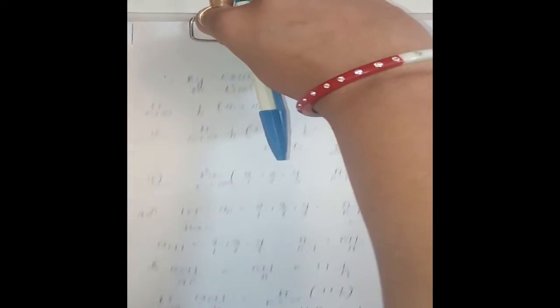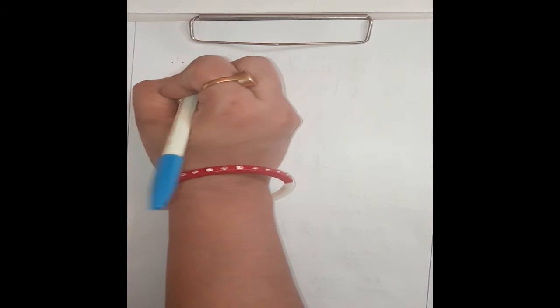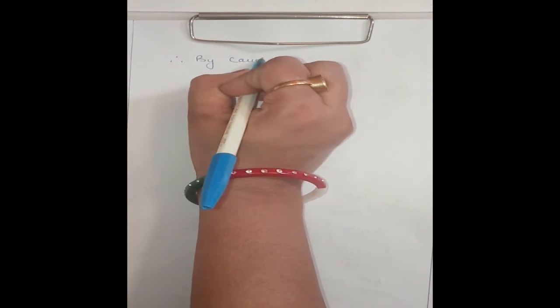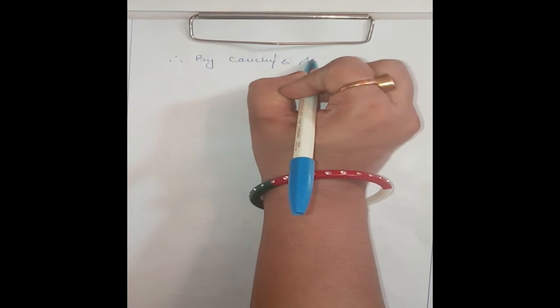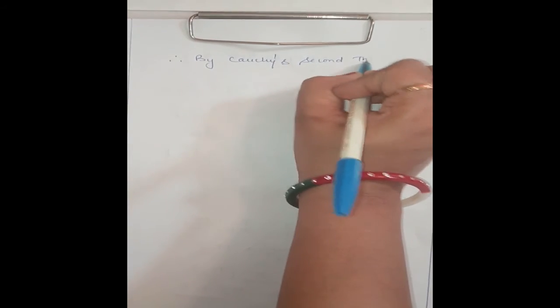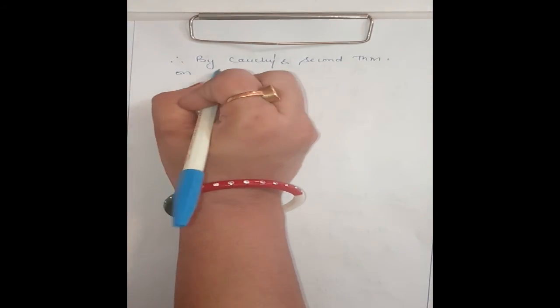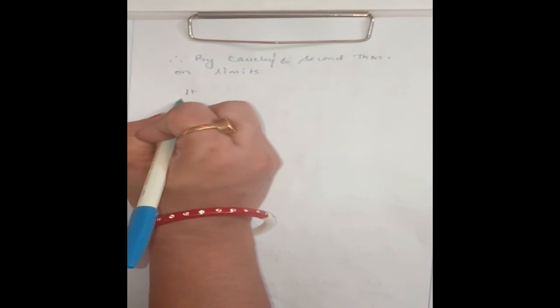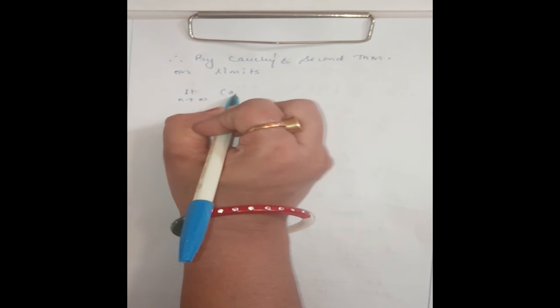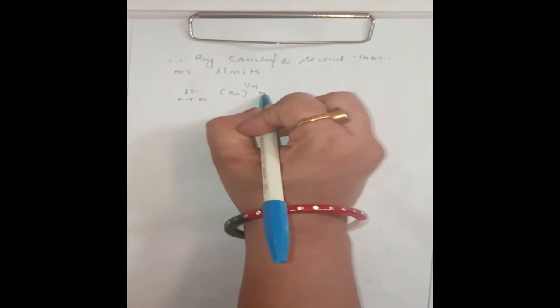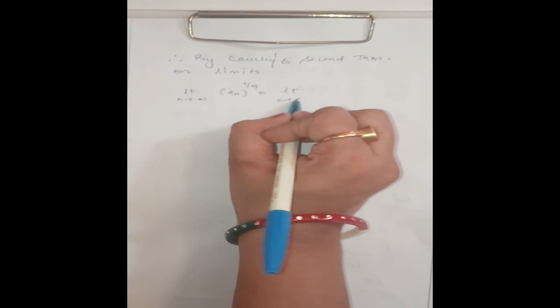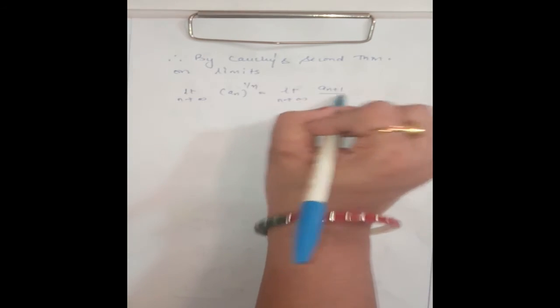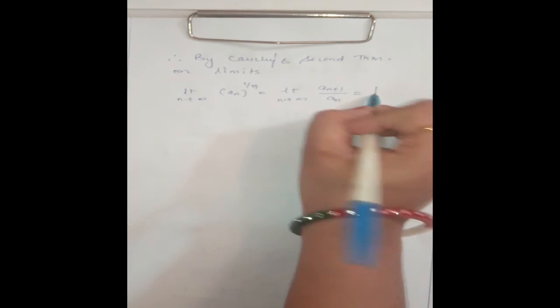Okay, so here we will have, therefore, by Cauchy's second theorem on limits, we have limit n tending to infinity an power 1 by n is limit n tending to infinity an plus 1 divided by an, which is 1 here.